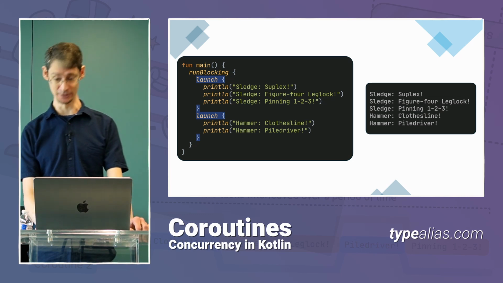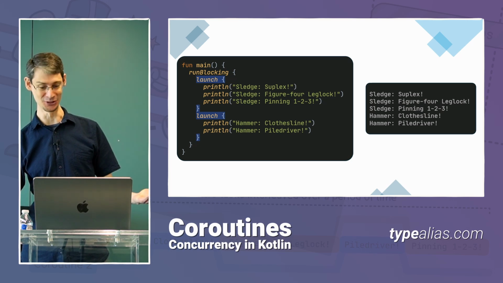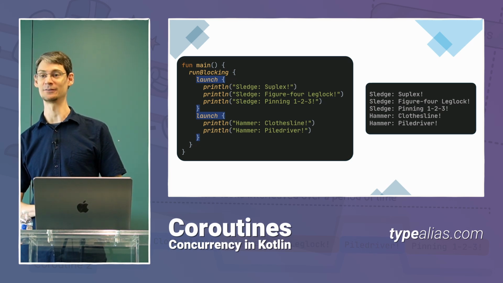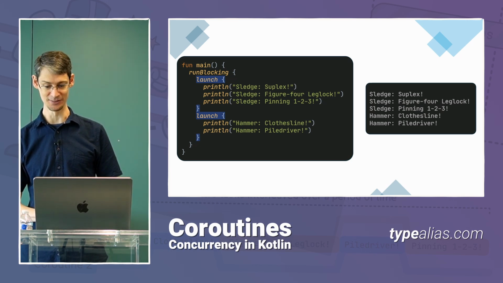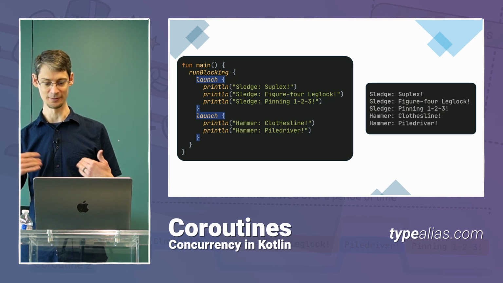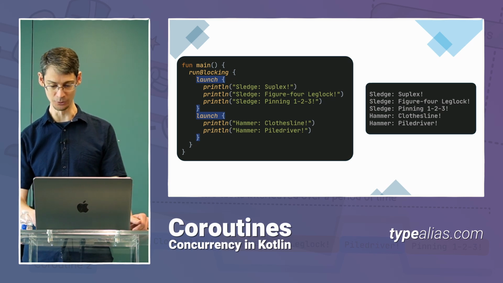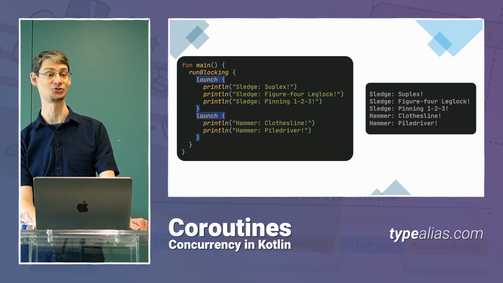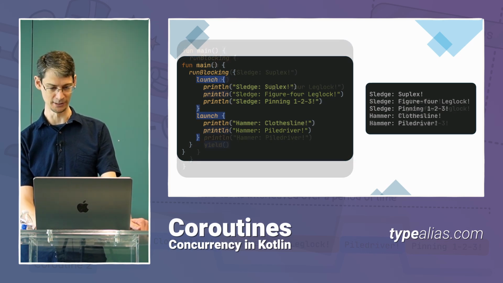Now, we're still getting the same output here, but we at least have them in their own coroutines now, and we're almost there. The last thing that we need to do is get this into a place where the wrestlers can tag out. And in order to get Kotlin code to tag out, we just need to suspend the coroutine.